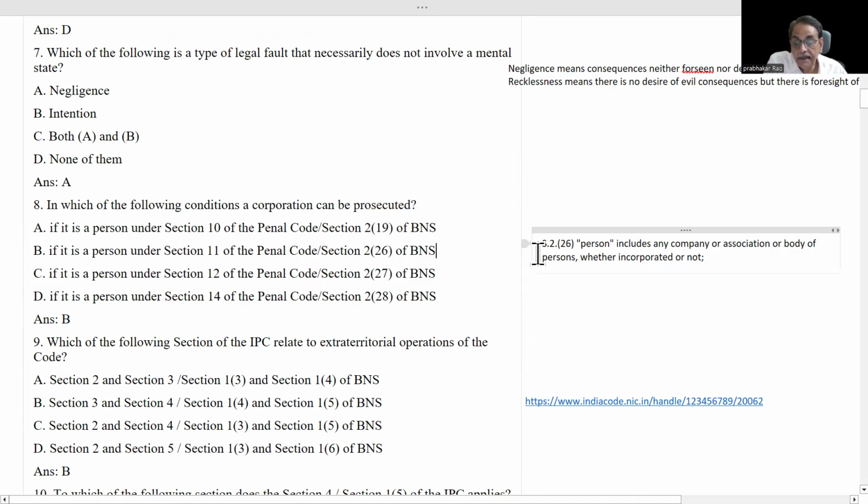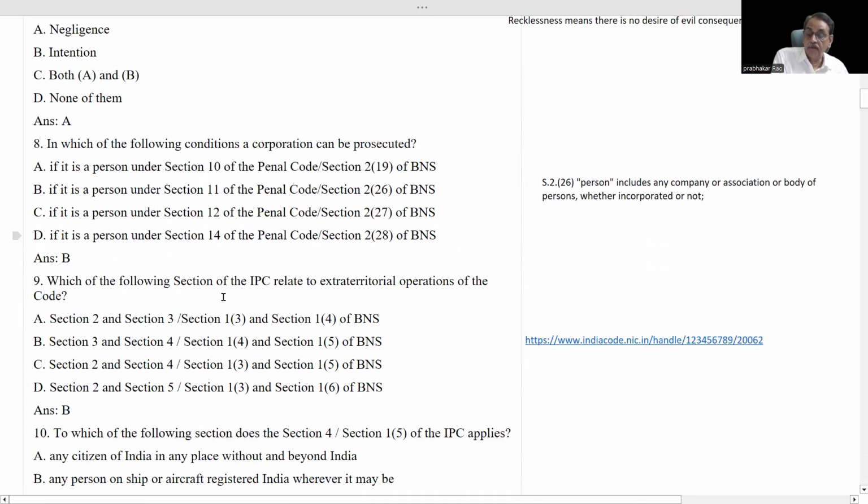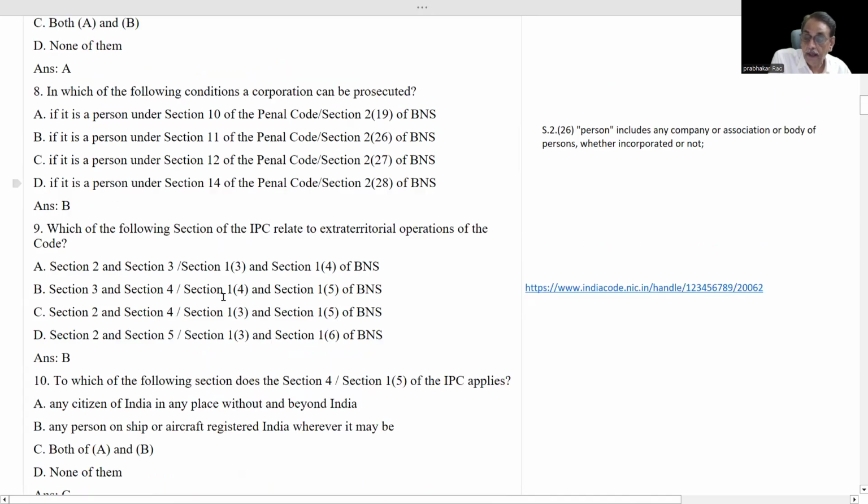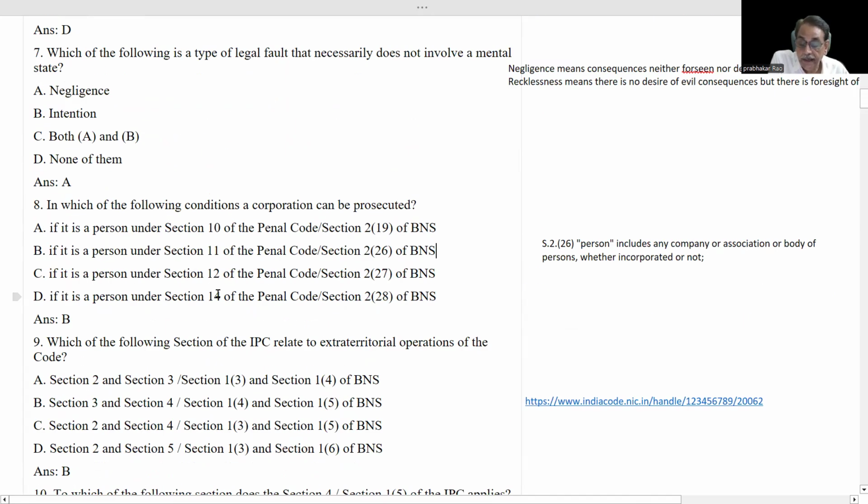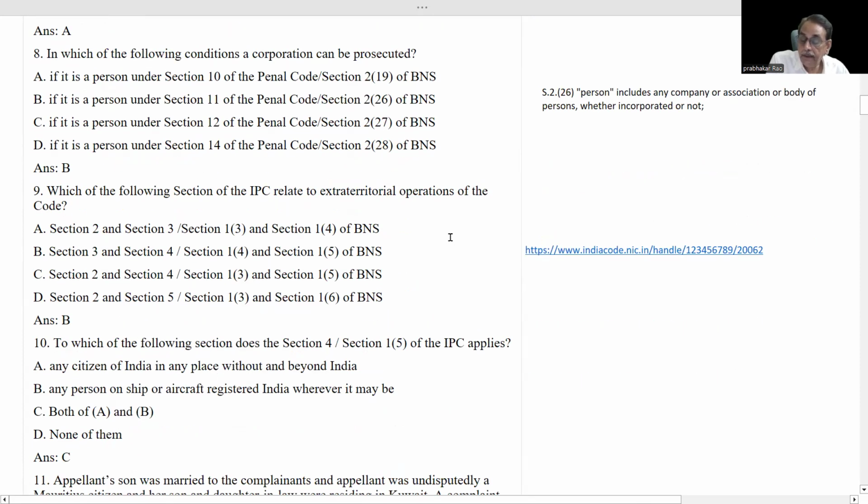Here in BNS, it has been defined under section 226. That's why the correct answer is B. Section 12, section 10 and section 14 are not talking about a person. But you understand the interpretation I have explained so far as person is concerned. Corporate bodies can be called persons, and sentence as well as fine can be imposed on them. Remember that.